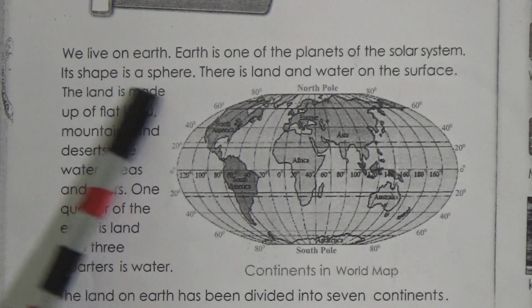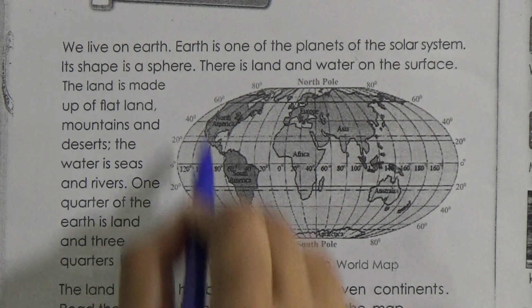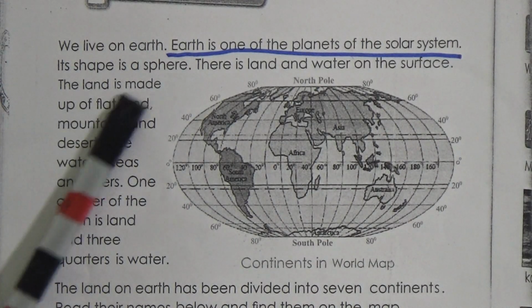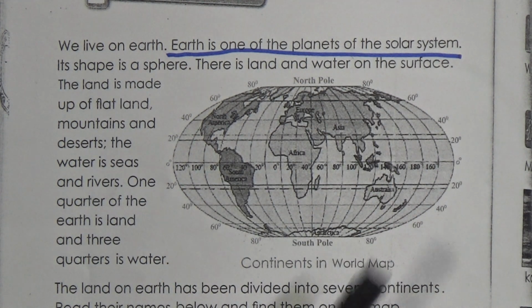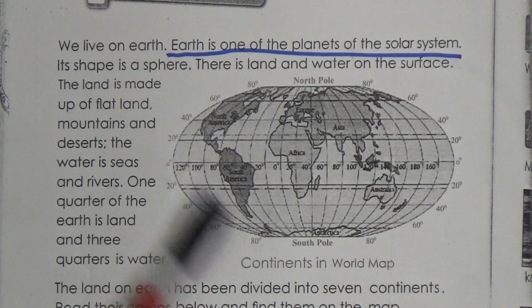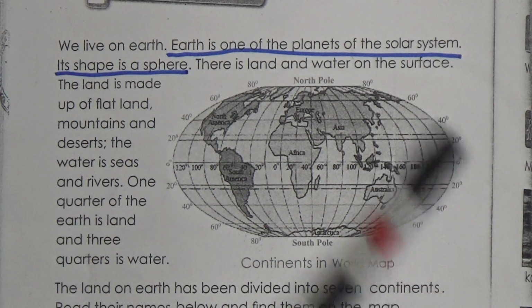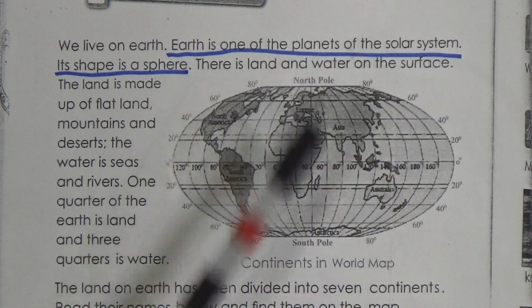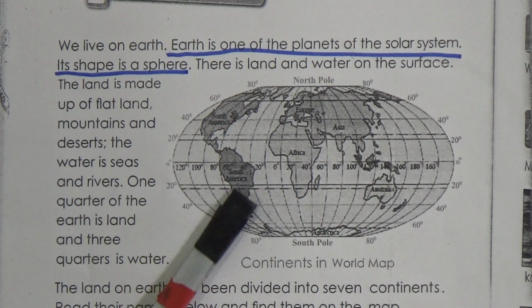We live on Earth. Earth is one of the planets of the solar system. Its shape is a sphere. Now look at the picture of the Earth. Its shape is sphere, that means round. Now look, it's a sphere shape. There is land and water on the surface. So on the surface of the earth you will find land and water.